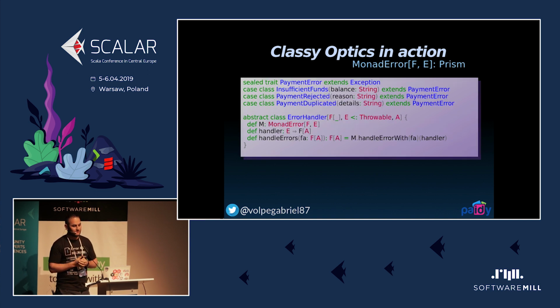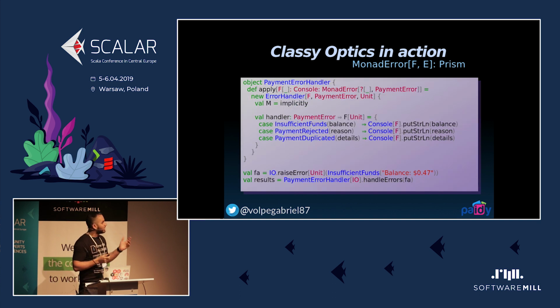MonadError type class from Cats. In this case, I'm defining a hierarchy of payment errors. It extends Exception because we want to be compatible with Cats Effect and the Cats ecosystem. But ignore that for now. Given this error handler interface, which encapsulates a MonadError and a handler that is a total function that we have to define, and a default implementation for handleErrors, we can define a payment errors handler. And this is one way to implement it.